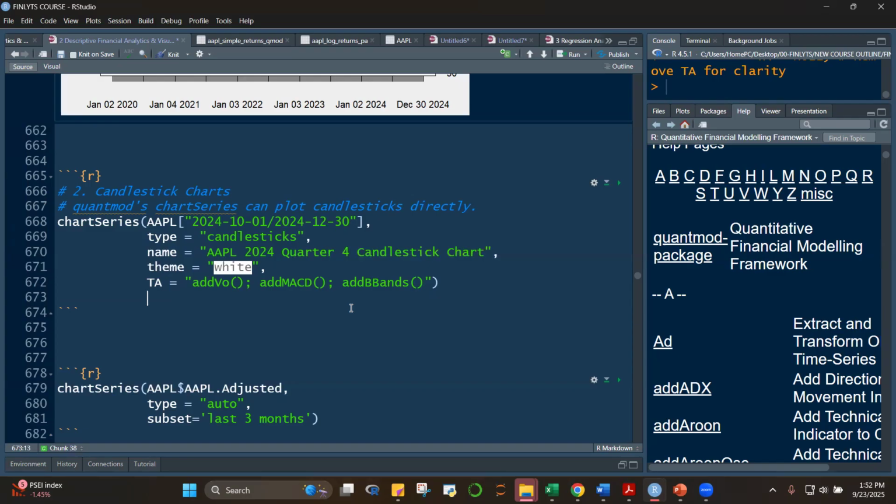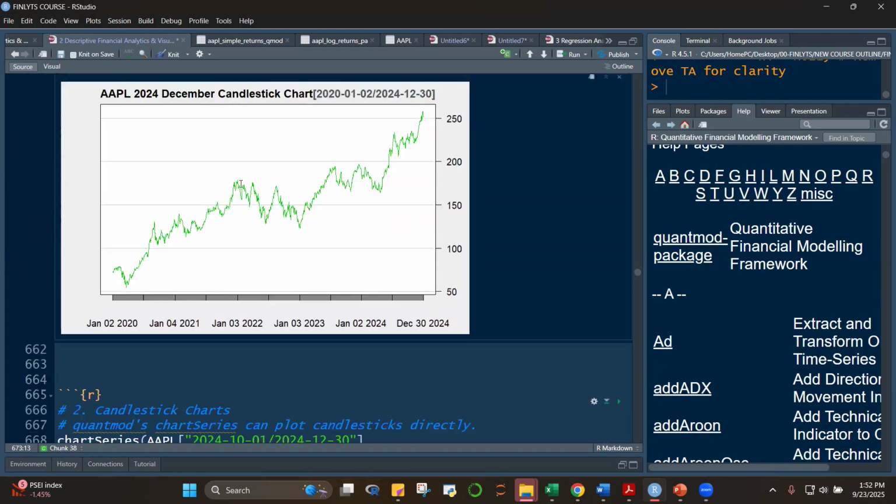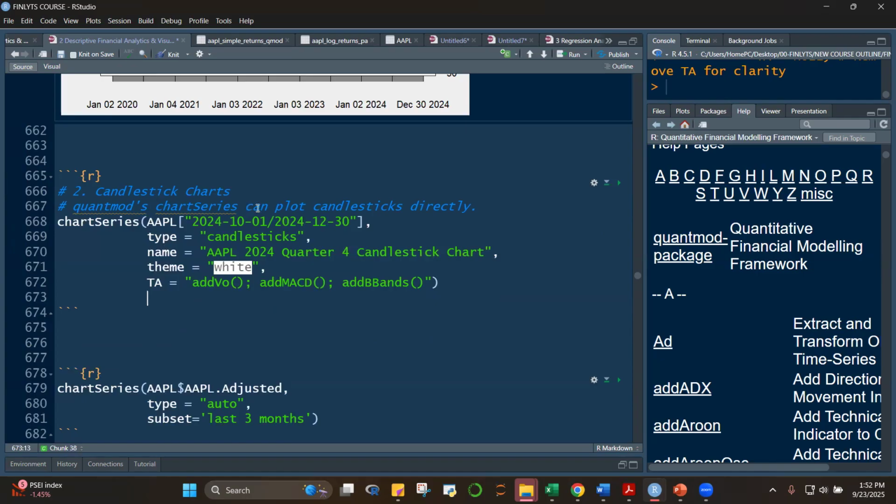Candlestick chart. Okay, and what's different here is that hindi na TA is equal to null. Let's now add volume. Okay, and then please put the quotes here first. Add volume, open and close parenthesis, semicolon. Add MACD, moving average, convergence, divergence, semicolon. Add Bollinger Bands. Okay, we're not going to study now the meaning of this.